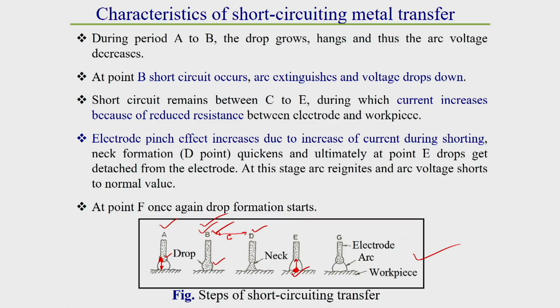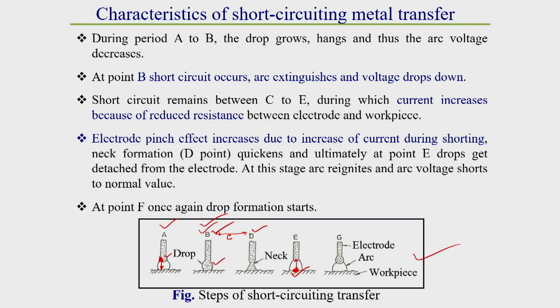At this state, at point E itself, the arc reignites and the arc voltage returns to its normal value. Now at point F, immediately after E, drop formation starts again and continues for the next droplet.